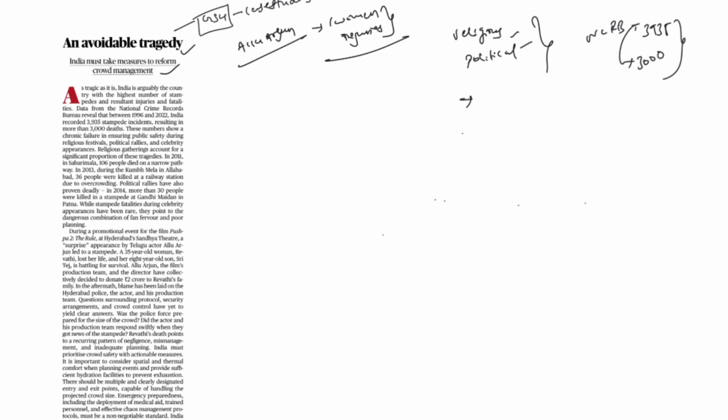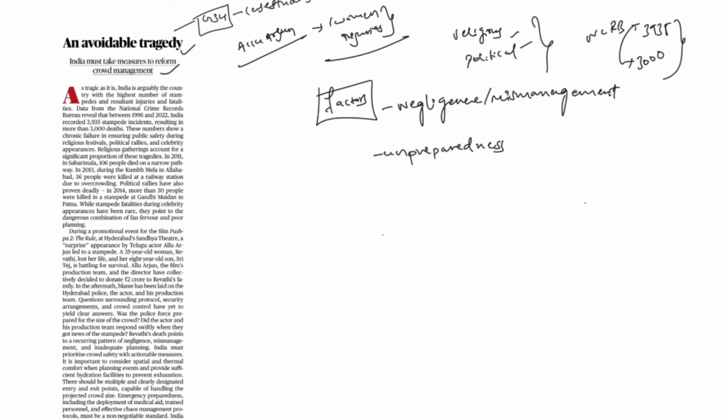And in political rallies in 2014, for example, 30 lives were taken, Gandhi Maidan in Patna, okay, and things like that. Now, what can be the contributing factors? So this article is saying major factors can be negligence or mismanagement.